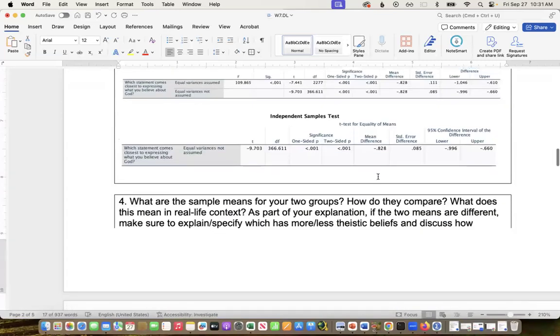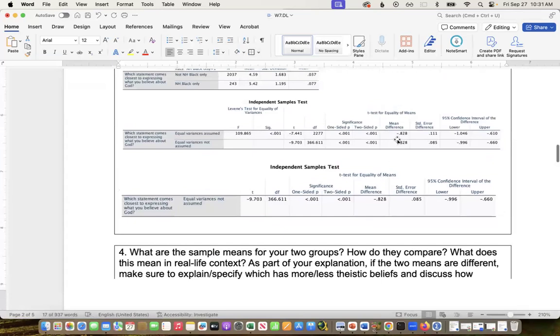Again, this is just telling us that we're confident that the means are different, that the difference is more than zero. It's not telling us which one's more or less or anything else like that. We didn't test for that.